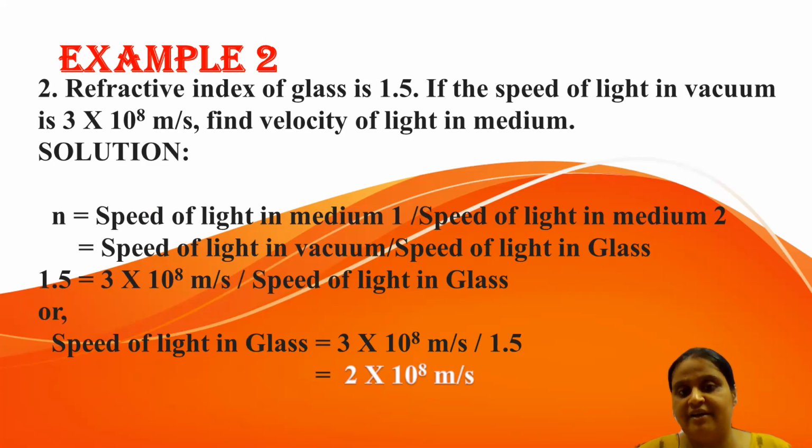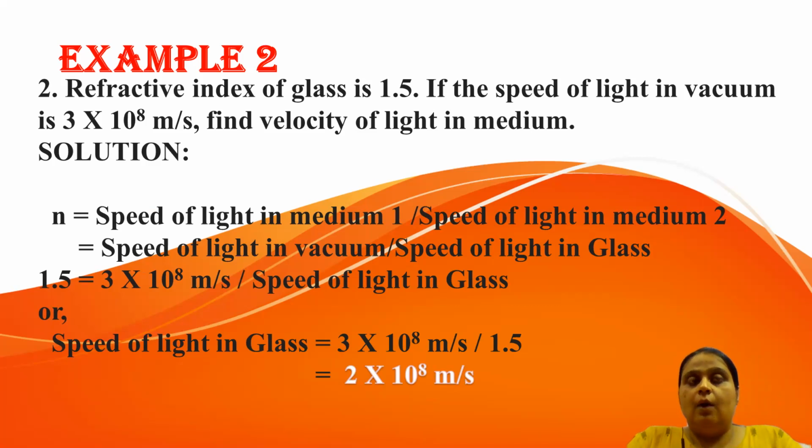This is 1.5. And the speed of light is given, as we already know that it is 3 into 10 to the power 8 meter per second. Then what will be the velocity? What will be the speed of light in glass? So now remember the second formula for refractive index, that is the ratio of speed of light in different media: speed of light in medium 1 upon speed of light in medium 2. But here we should know what is medium 1 and what is medium 2.